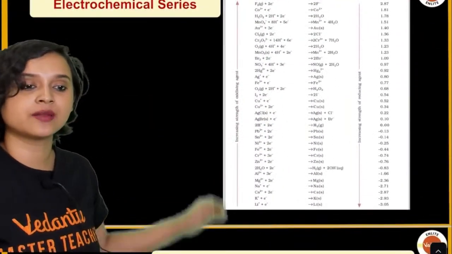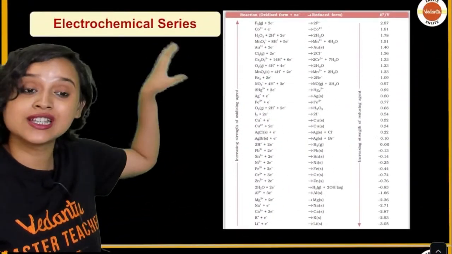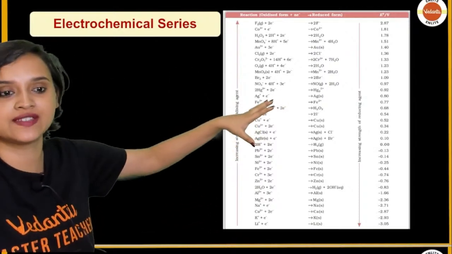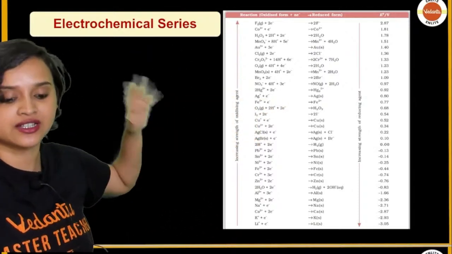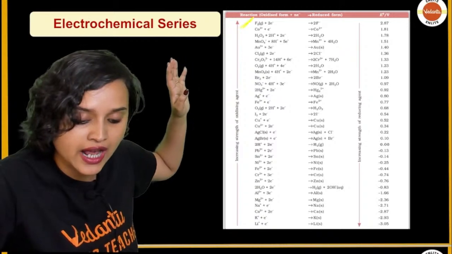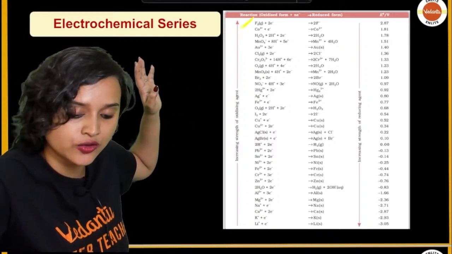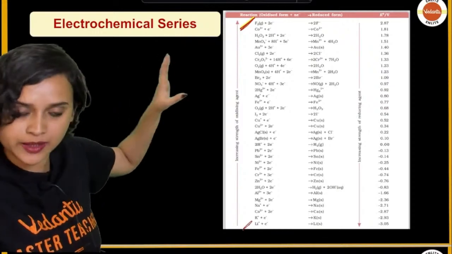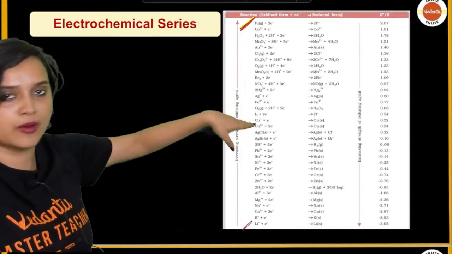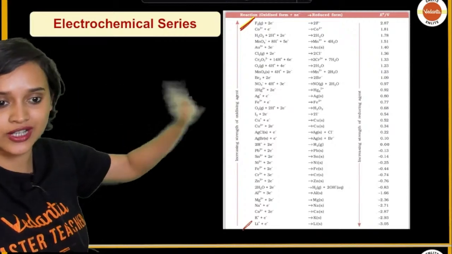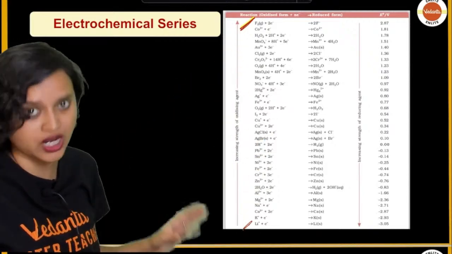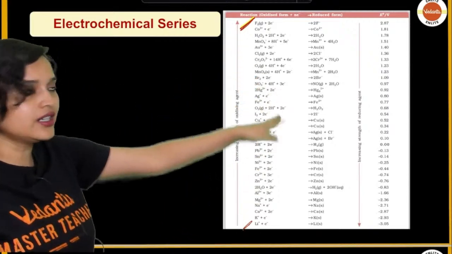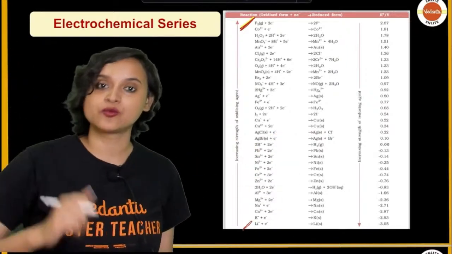Now we come across something called the electrochemical series. This picture is exactly from your NCERT. Even if you cannot see it, it's okay. You know that fluorine is right on the top, everybody, and lithium is right at the bottom, okay? You don't have to remember the values, they will usually be given in the question, but please do go through this chart again and again. Find a mnemonic and learn the metals.